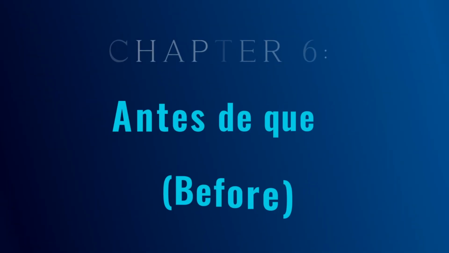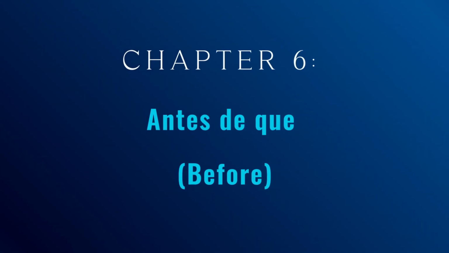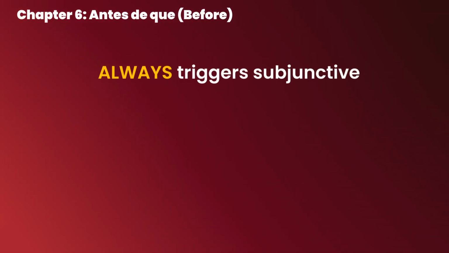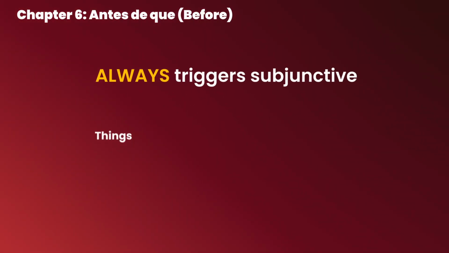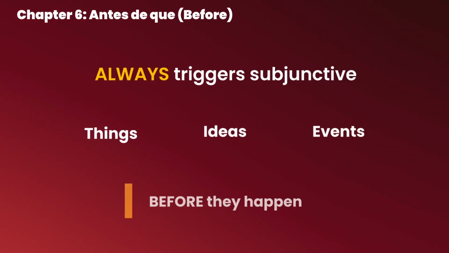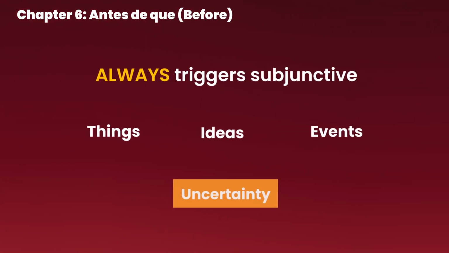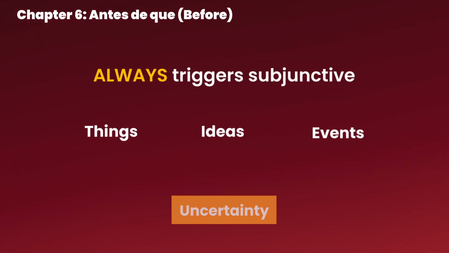Chapter 6. Antes de que. Now let's move to the last trigger for today, and that is antes de que, which means before. This one is easy because it always triggers subjunctive. The reason is simple. We are describing things, ideas, and events before they happen. This shows uncertainty and requires us to use subjunctive, regardless of which type of event we're talking about.